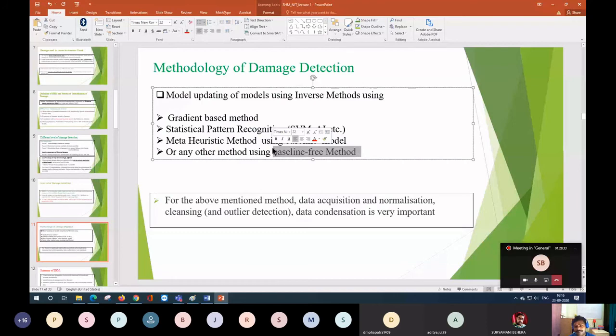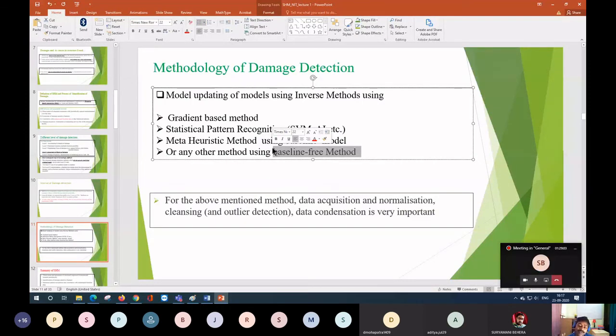Since you don't have any baseline data, that means you don't have any model. Suppose you don't have any model and you try to judge the damage location and predict the location as well as the extent of damage. In that case it may happen that you are grossly making a mistake, because even with the baseline data, applying inverse algorithms such as genetic algorithm, PSO, TLB, whatever you have, is itself a challenging job.